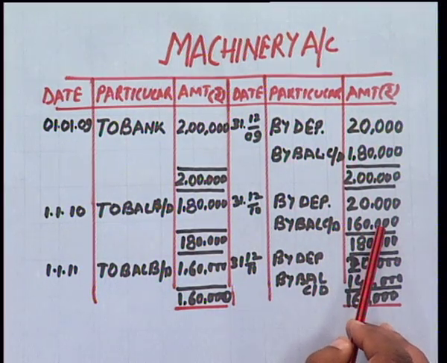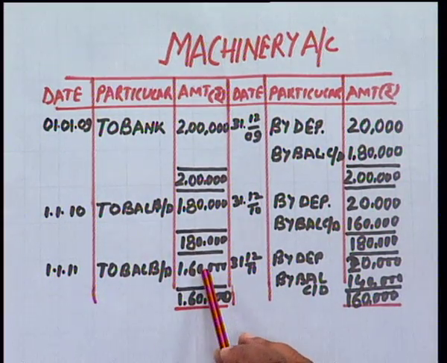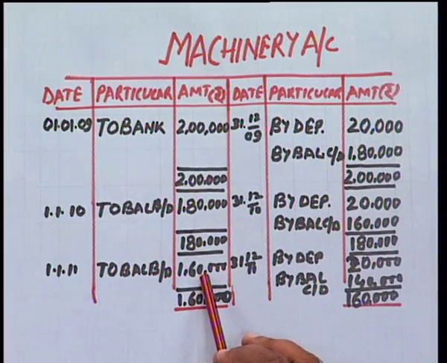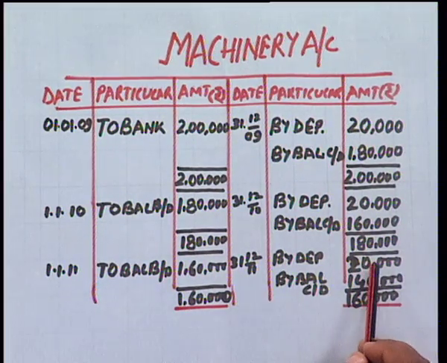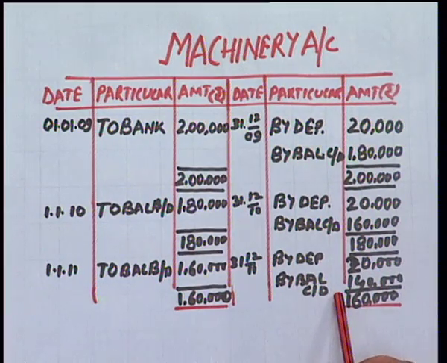This 1,60,000 will become the opening balance at the beginning of 2011. And finally we will charge at the end of the third year a depreciation of rupees 20,000, and at the end of the year 2011 the balance of machinery left will be 1,40,000. So what we see here is that under this method, when we are transferring the depreciation to asset account, the value of asset is declining every year by the amount of depreciation.